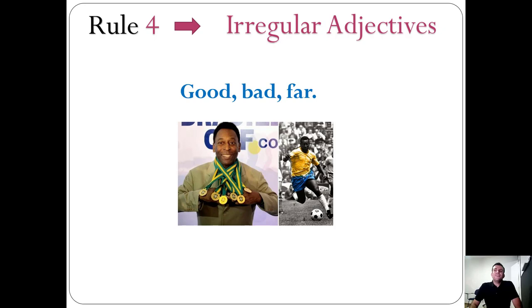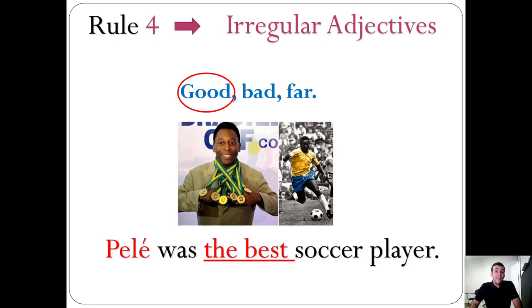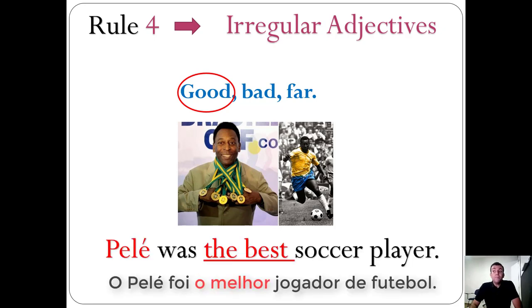For example, let's consider this famous soccer player, and the adjective good. We could say that Pelé was the best soccer player. The best is the superlative form of good. Pelé was the best soccer player.